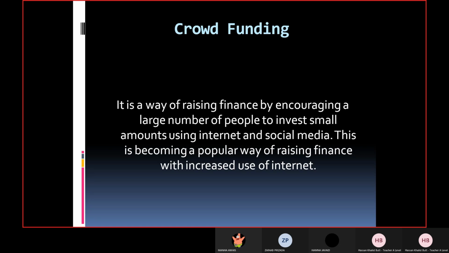Now, but there is a problem. If you are unable to collect the amount which you actually required to start the business, let's say 10 million, you let's say get 5 million from the people. 5 million, you cannot start the business. Why? The website won't release that money to you because you require 10 million. It means you have to give the money back to the people. You can't say that, okay, I have collected 5 million rather than 10 million rupees, so I can maybe start another business which can require relatively a smaller amount.